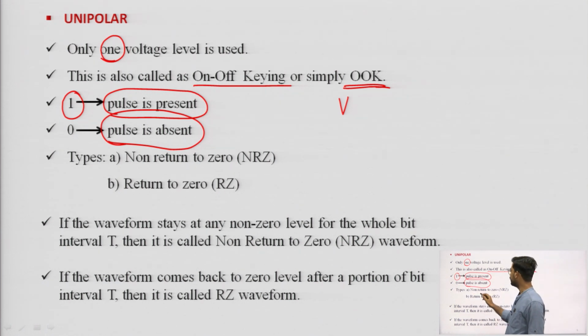There are two types to represent this line coding technique: one is non-return to 0, the second one is return to 0.